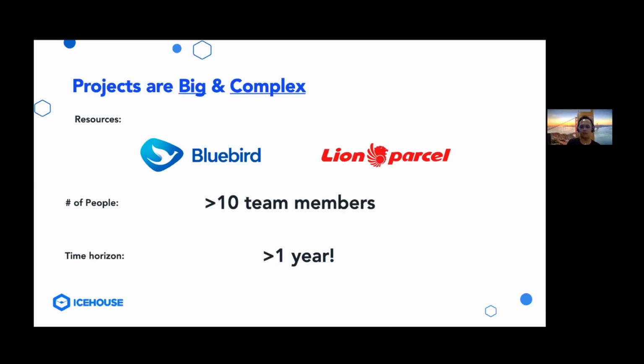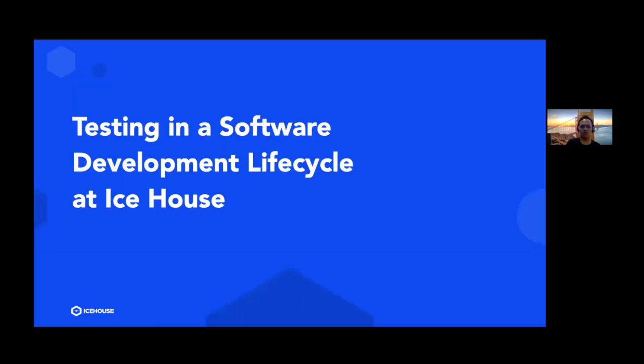Well, for Bluebird and Lion Parcel, after we've developed the MVP, we also still develop other features for both of these apps, which makes the project scope a whole lot bigger and also more complex to develop. So these data points describe that the projects developed in Isos are both big and complex, which is why we use a certain type of SDLC and testing activity, which I'll explain after this.